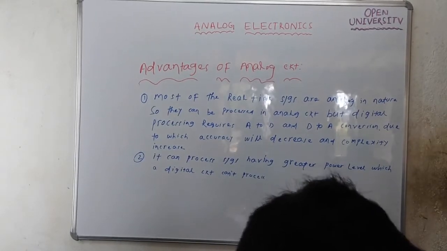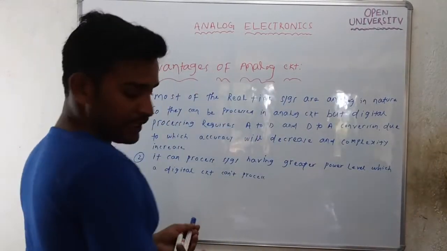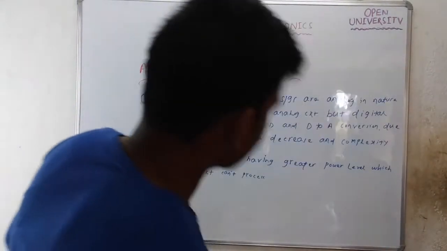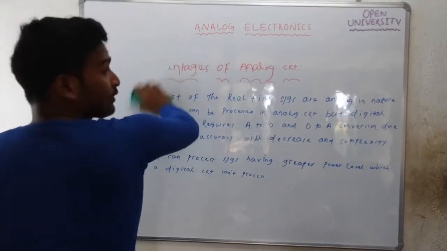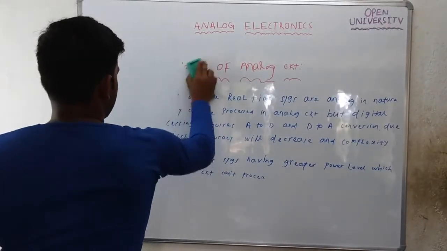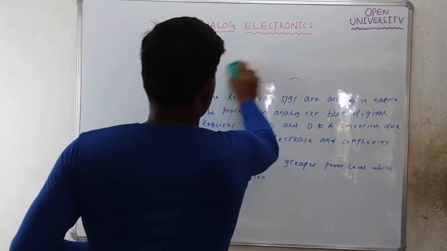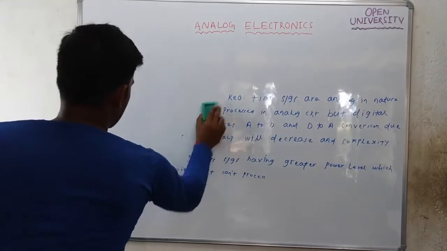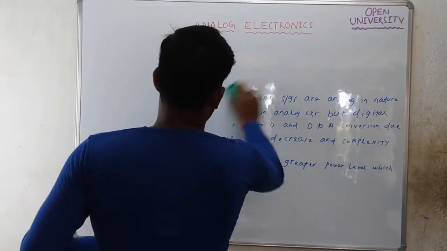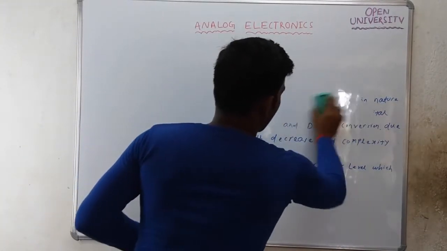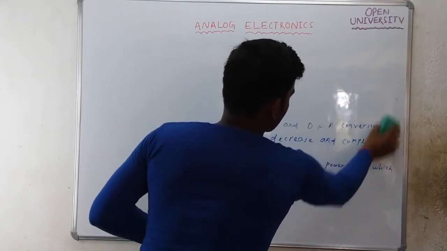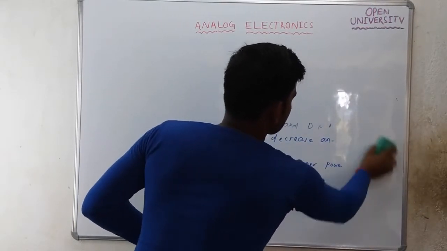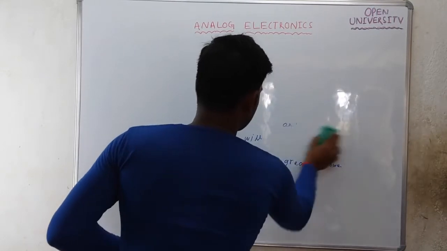Next, take the heading of regulated power supply. What is a regulated power supply?